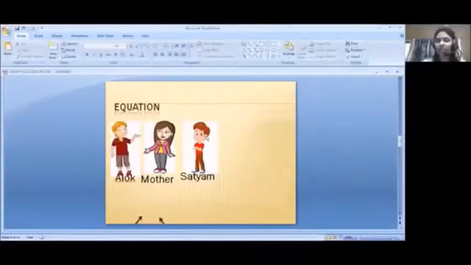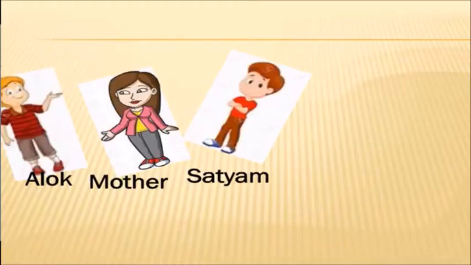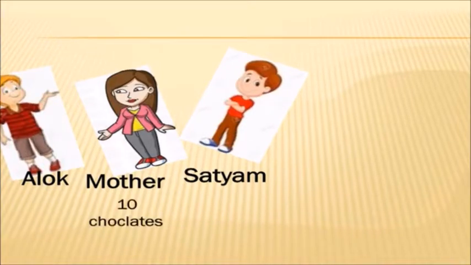Now come to the next, that is equation, which is equally important. We take the same example here. Alok and Satyam are the two brothers, and their mother is here. Now the mother has a total of 10 chocolates. Okay, now the mother has a total of 10 chocolates. Then what?